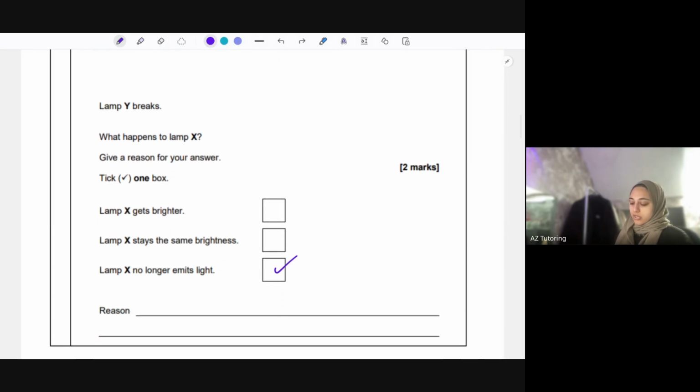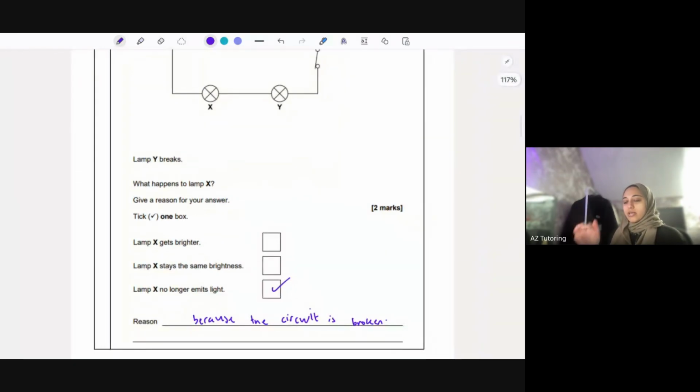So lamp X no longer emits light because the circuit is broken. So if you think of your house, for example, when one light breaks inside one room, usually all the lights don't go off in the house unless a fuse is blown. That's because the wiring in the home is usually parallel circuits. So if something messes up in one room, it shouldn't affect the next room.